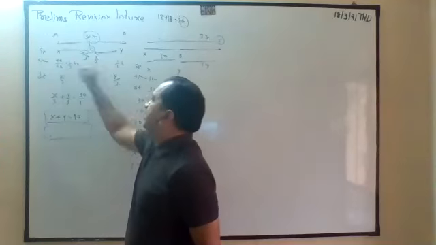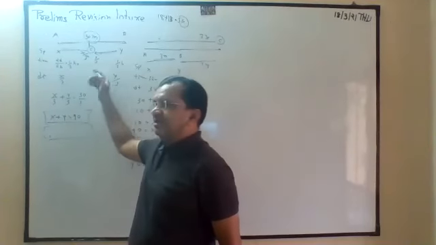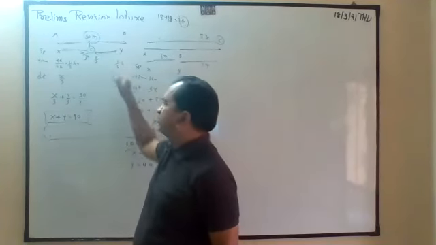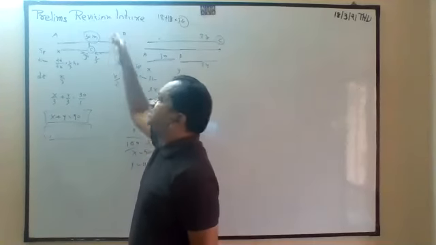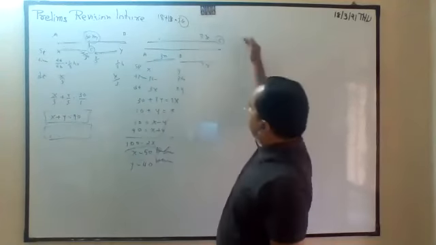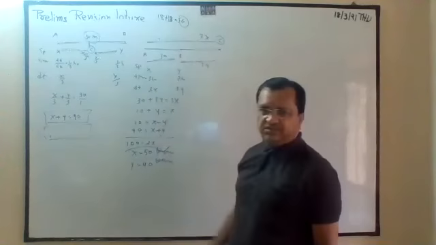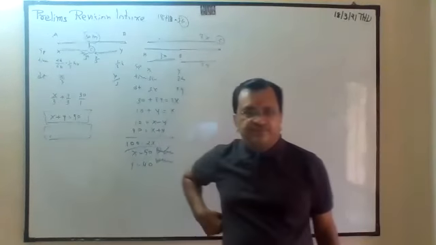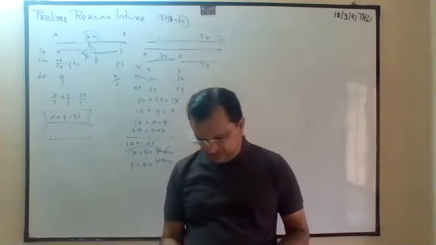Speed indirect given, time direct given, speed into time is distance. Here distance plus distance is equal to 30. Here long distance minus short distance is equal to 30. Follow? Yes. Next, sir.